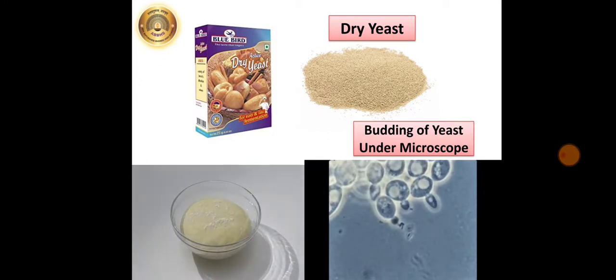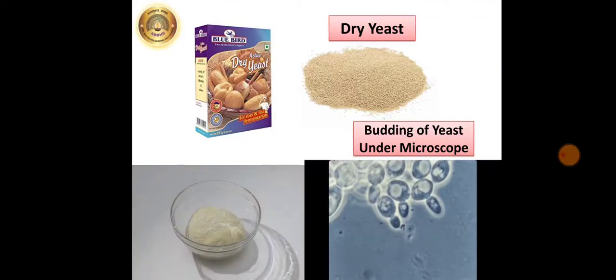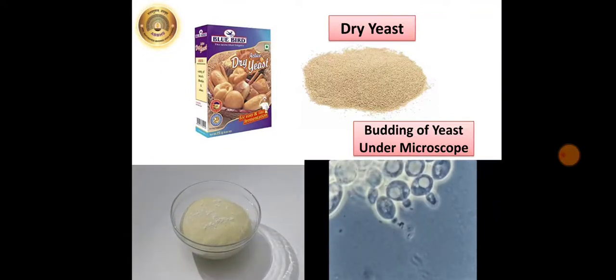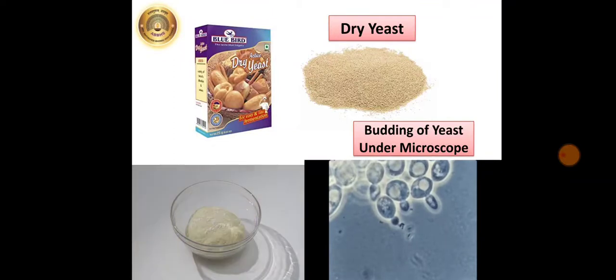Now next we are going to see budding of yeast. Just refer to your textbook page number 24. Just see the activity there. Bring active dry yeast powder from the market. Take 50 ml of lukewarm water in a conical flask. Add 5 gram of active dry yeast powder and 10 gram table sugar to that water and mix the mixture well. Keep the flask in a warm place and after an hour take a drop of that mixture on a clean glass slide. Put a cover glass on that drop and observe it under the compound microscope.